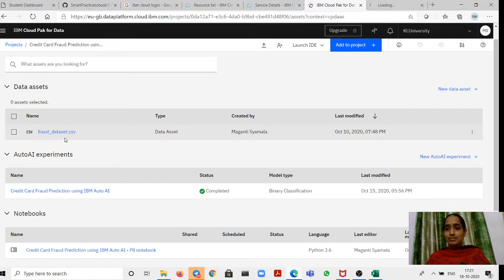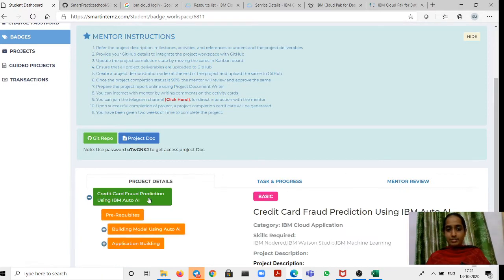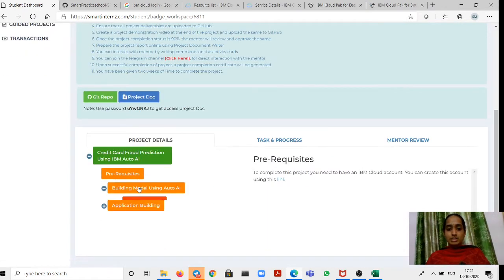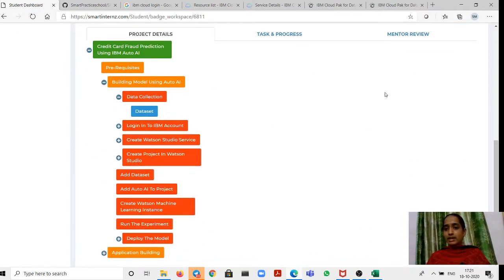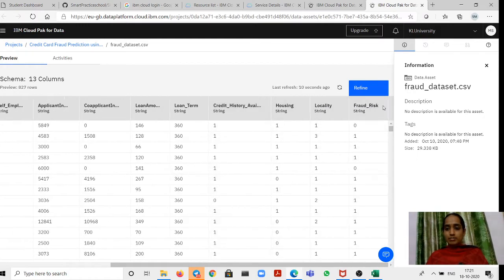This dataset is given in the page of whatever project we have chosen, so for that project a dataset is provided here. I have downloaded the dataset from here, and this is how the dataset looks. There are a total of 13 columns, and the last column is the class label, that is the predicted field.